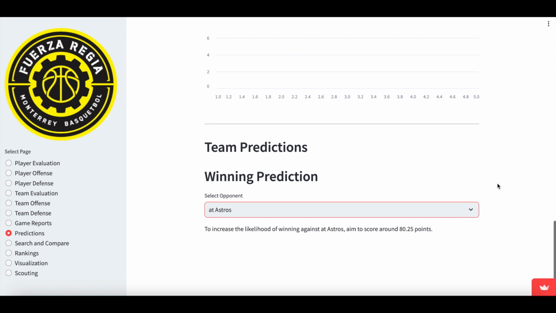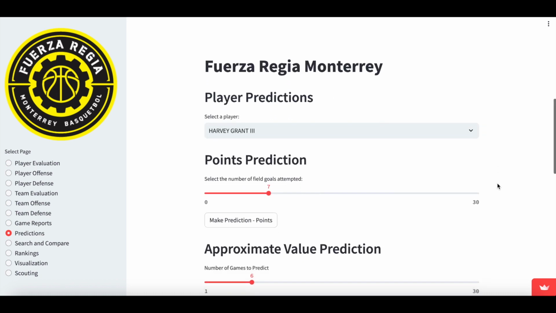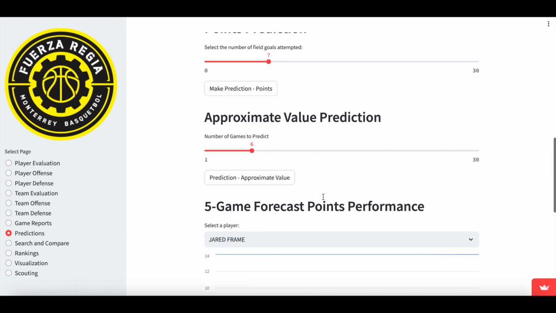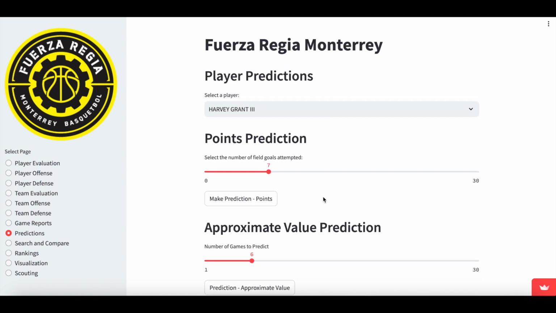So again, all these predictions are made using the data set. It's all made on historical data. And again, we will be adding more different types of predictions for players and for teams. But these machine learning models really help us understand the future performance of either players or teams.